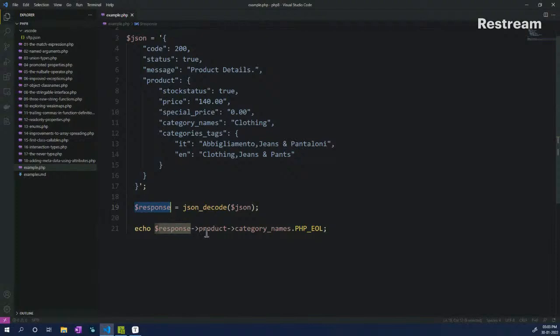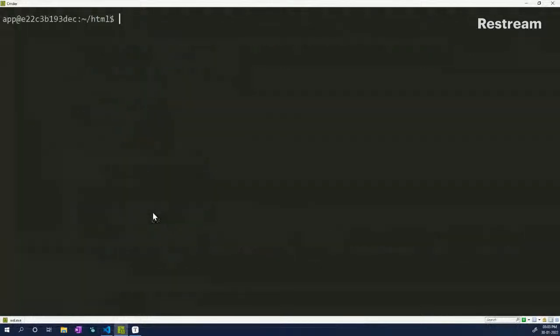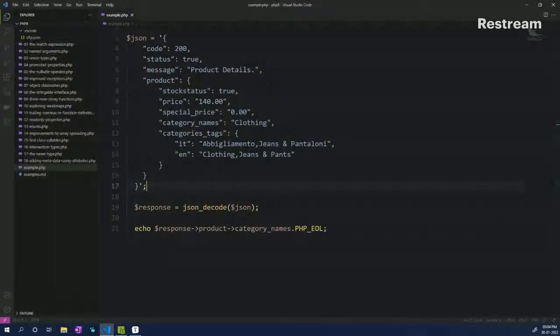We have the response object now, and then we point it to product, and then we point it to category names and try to print out the value. It should be clothing. So let's see what the output is. So here you will see the value as clothing. This is a very basic example of trying to figure out how the properties and all work.